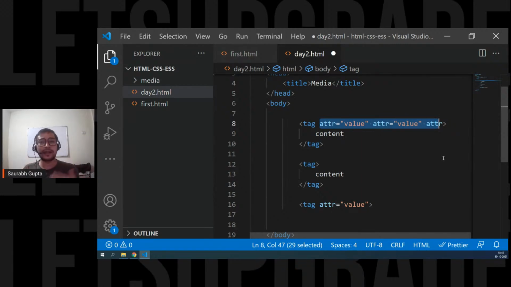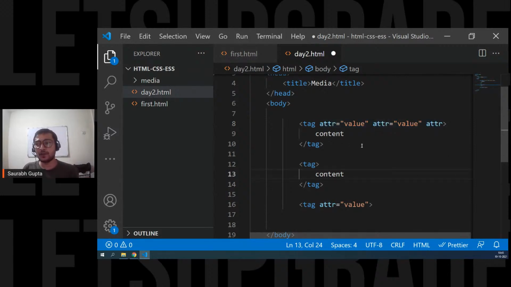So if you want a brief recap, for all the new people: you normally open and close a tag and you have some content between them. But there are some tags that don't carry any content. Those tags are called empty tags. You don't close them with a slash and tag name. You only open them and that's it. They are self-closing tags. They close themselves. You don't have to close them because they don't have any content. And tags also have attributes. Attributes are nothing but properties of a tag that enhance the feature of a tag. That's done.